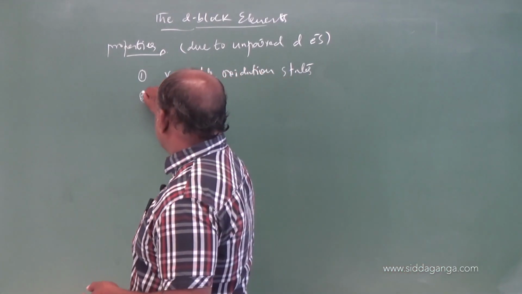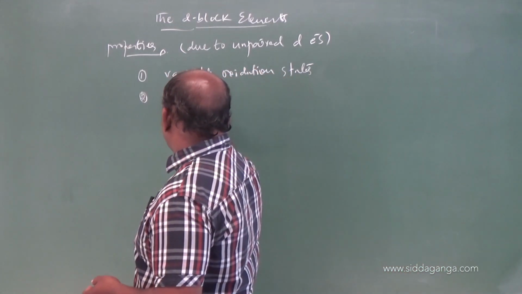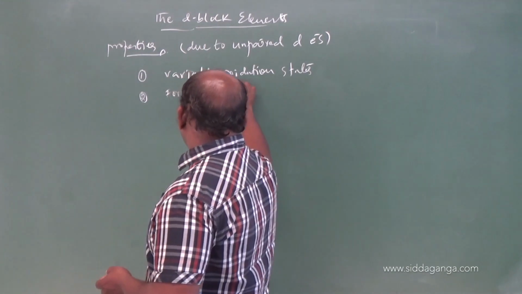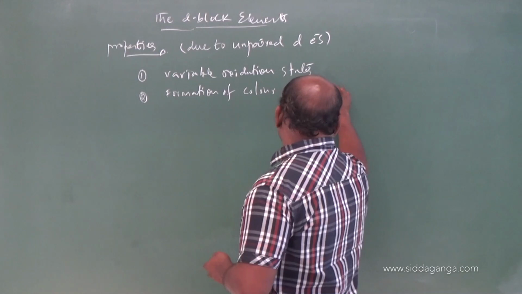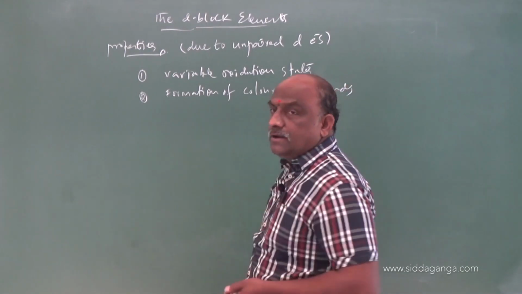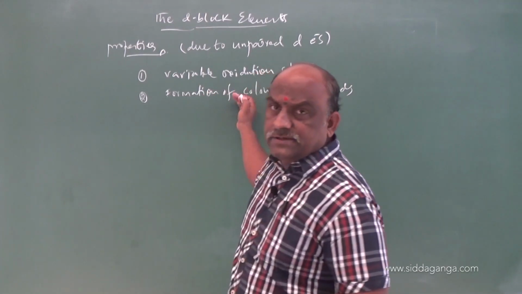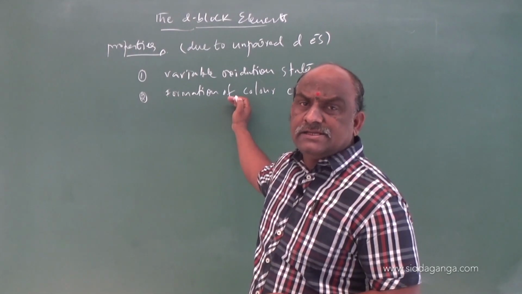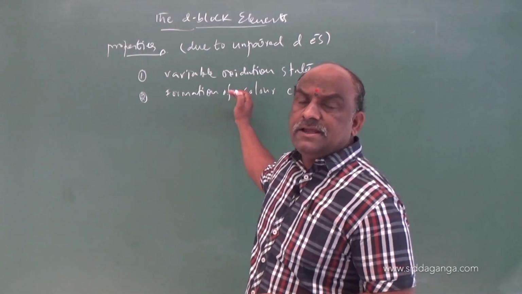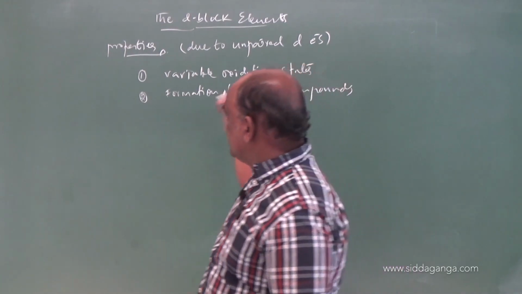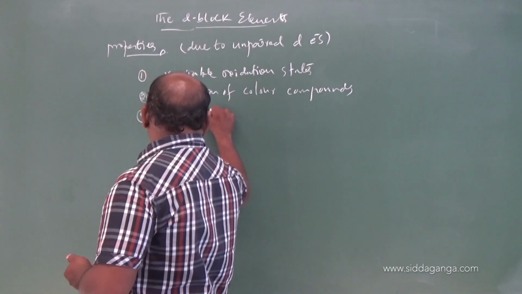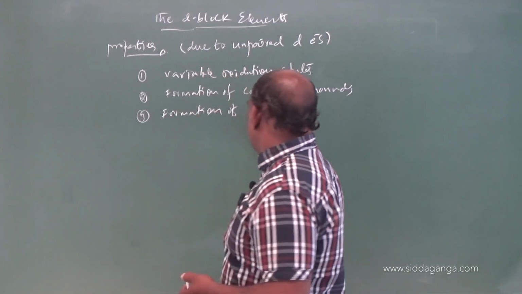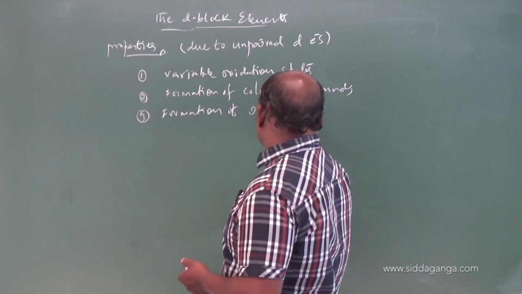Second one, formation of colored compounds, or exhibiting colors. Transition metal ions exhibit colors. Third one, formation of interstitial compounds.